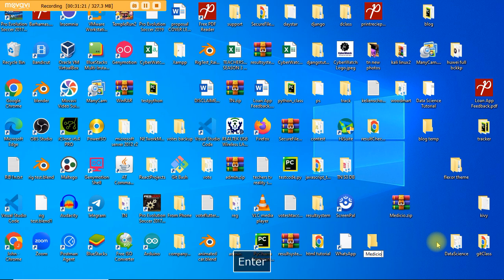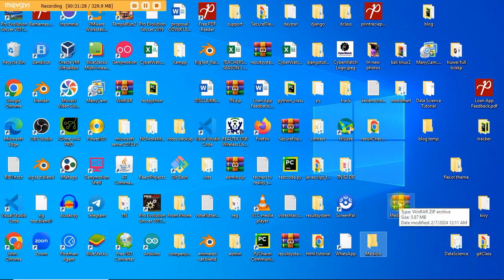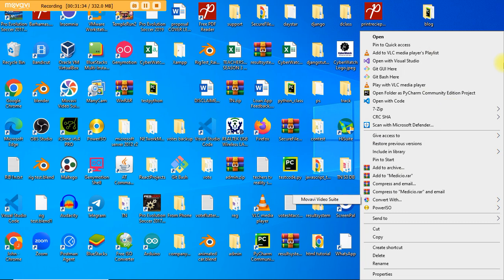Medicio. All I need to do to move this file here now is use my left mouse button, click on it, and drag it here, and I drop it. So that's the way to move it.